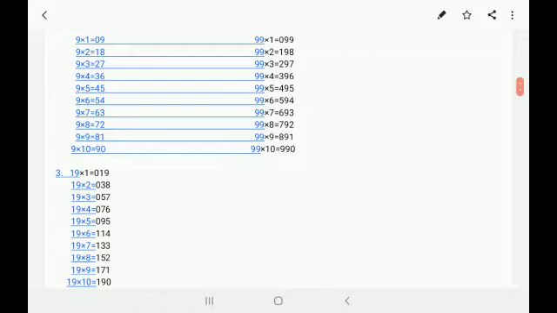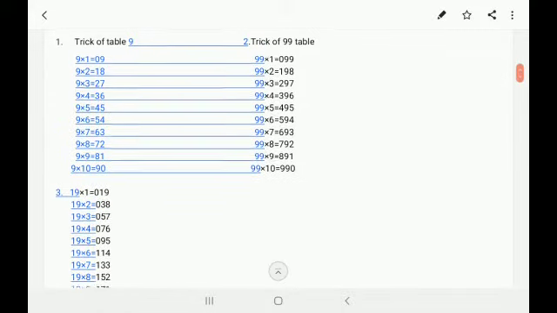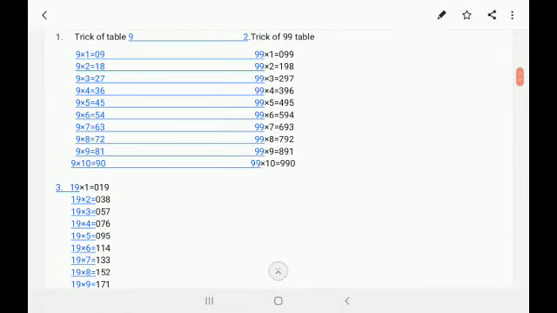Here we are going to discuss the trick that is based upon the digits in ones place, tens place, hundreds place and thousands place. Now in the 9 table we will consider both ones place and tens place. In the ones place we can observe from 9 to 0.